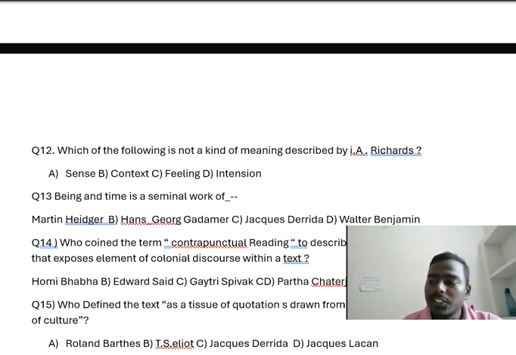In Practical Criticism, published in 1929, I.A. Richards identifies four kinds of meaning in a poem: sense, feeling, tone, and intention. So context is not described in this work.